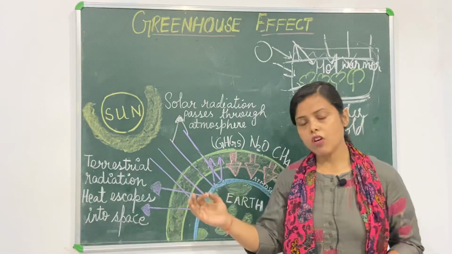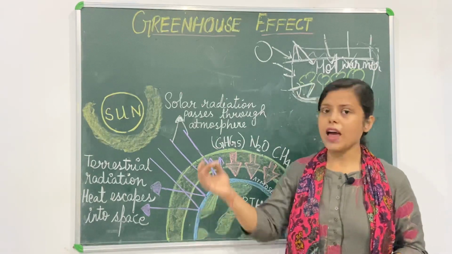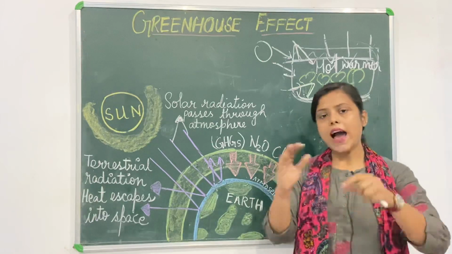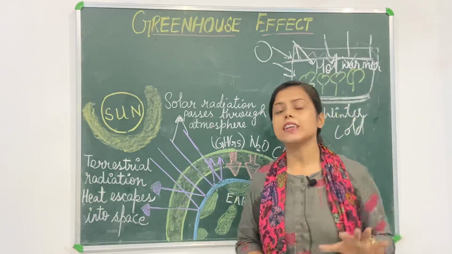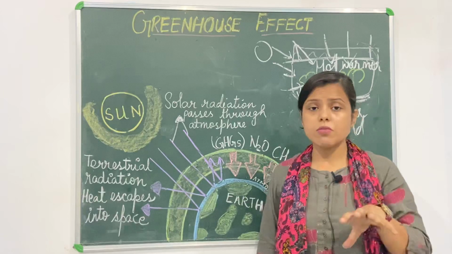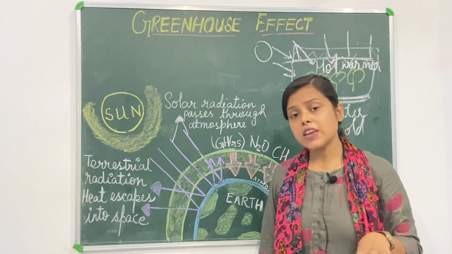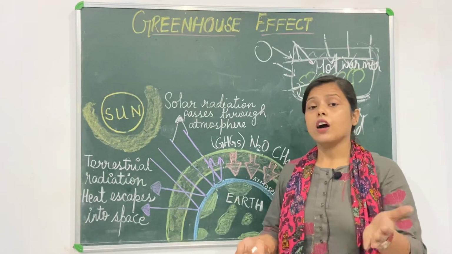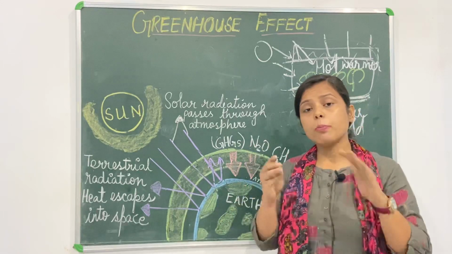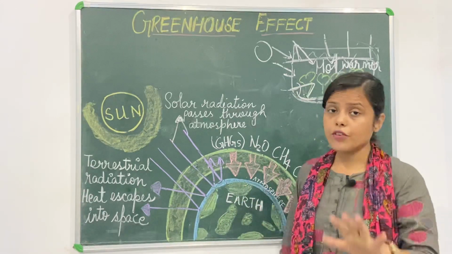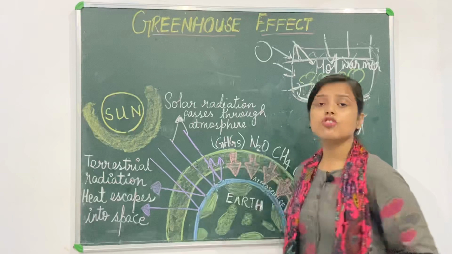As you know, the temperature of the earth is suitable for living organisms in the daytime, and at night time also. There is a balance between the temperature at night and day. How is it possible? How is the temperature maintained in a proper way by the earth? There is a phenomenon, the greenhouse effect, which takes place.